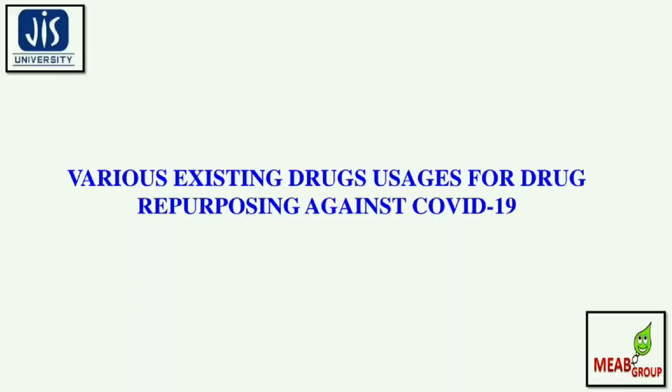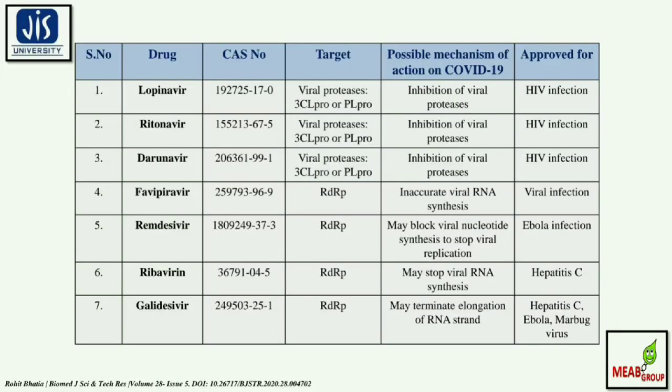However, these particular drugs have different approvals for different infections. If you consider lopinavir, ritonavir and darunavir, their possible mechanism is to inhibit the viral proteases. Their targets are mostly viral proteases 3CL-Pro and PL-Pro, and mostly they are approved for use against HIV infection.